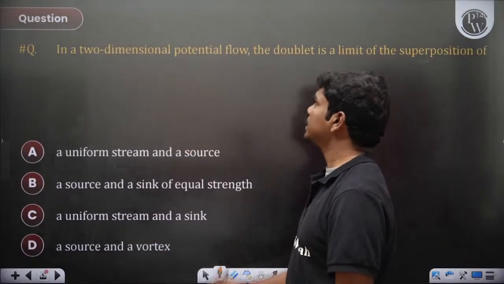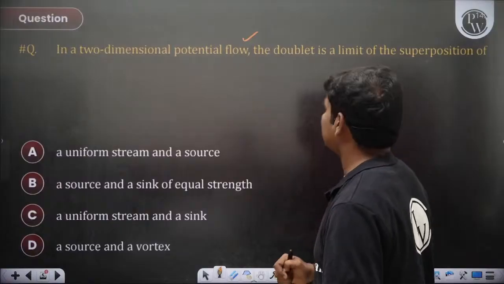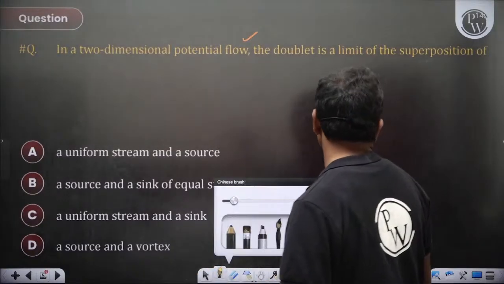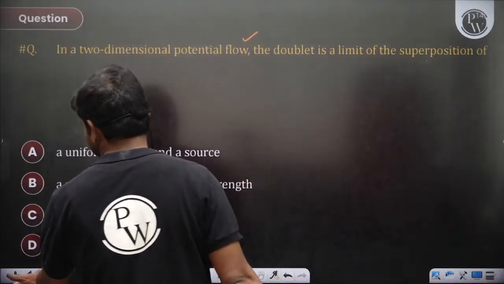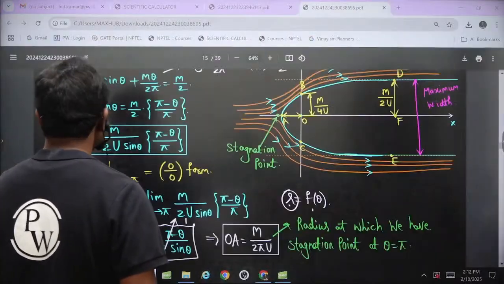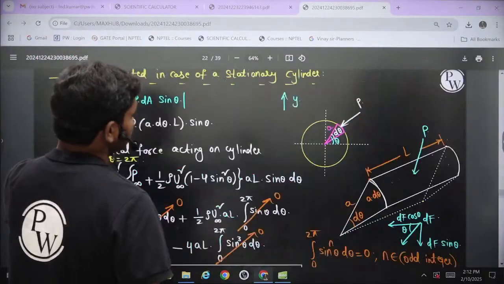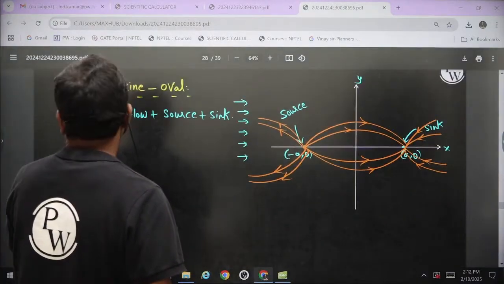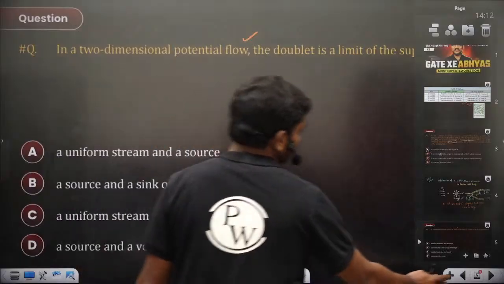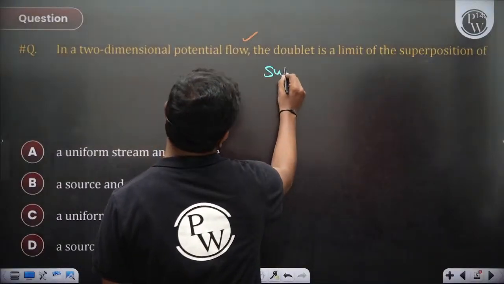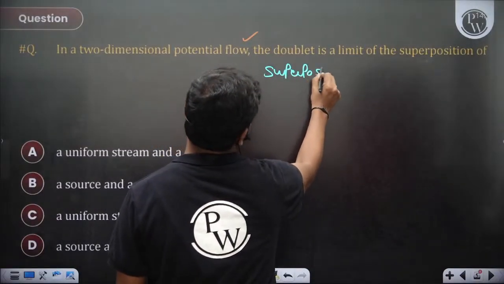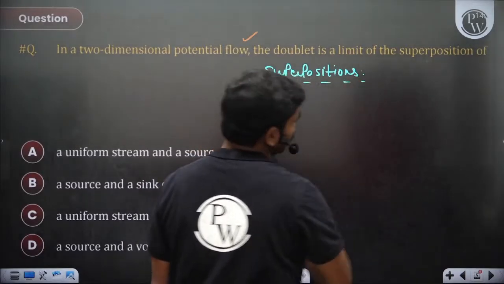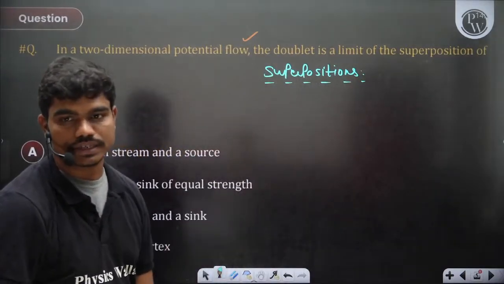So let's see, in a 2D potential flow, the doublet is a limit of superposition. So when do you get a doublet actually? Maybe I'll give you the list of superpositions. Wherever we see a doublet, it is basically a source plus a sink placed very close. Let me write some superpositions here, so that you'll have some idea in case you don't get time to go through the videos, still it would be very helpful.